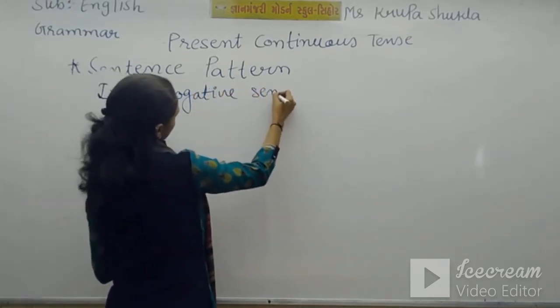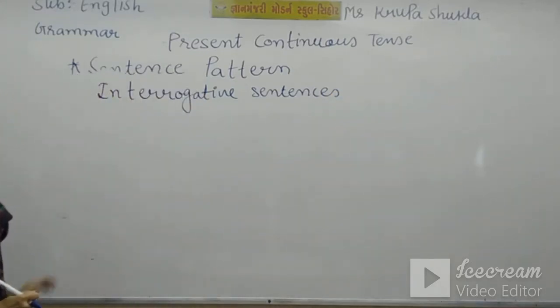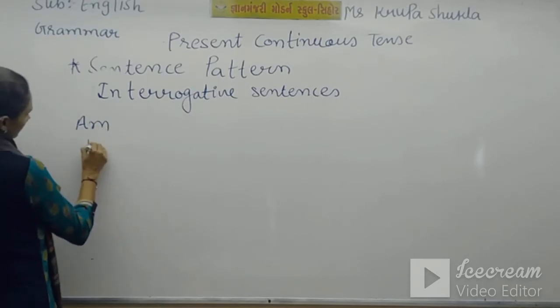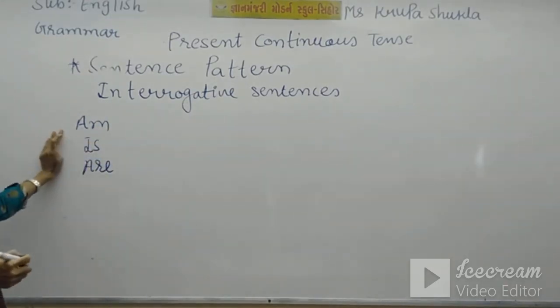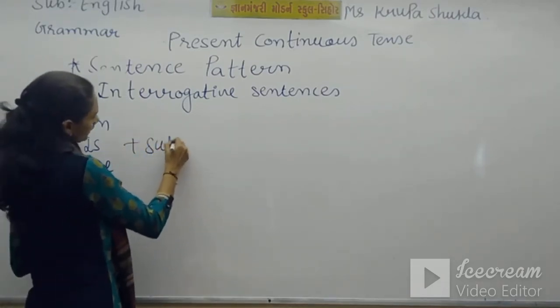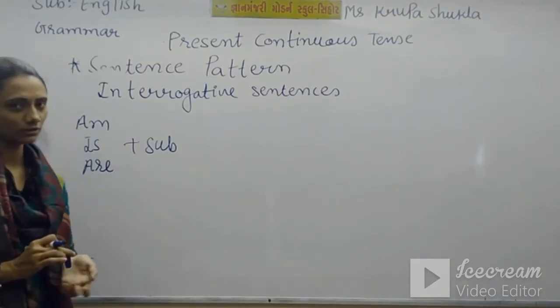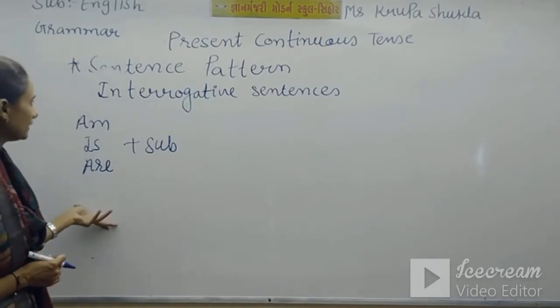Interrogative sentences. So in an interrogative sentence we need am, is and are at the front side of the sentence. It means before the subject. After that our subject comes. While in affirmative and negative sentences, the subject comes first.